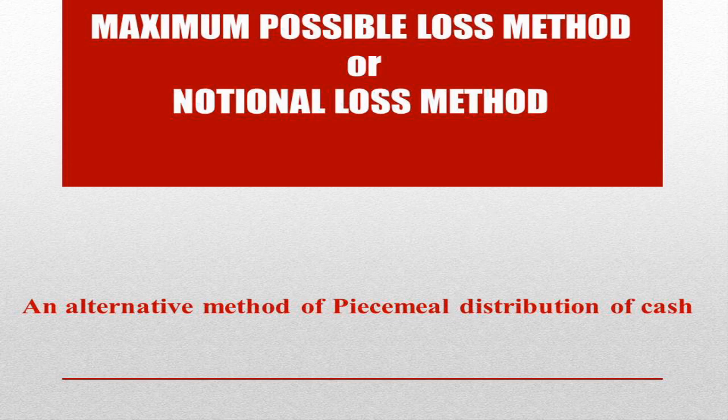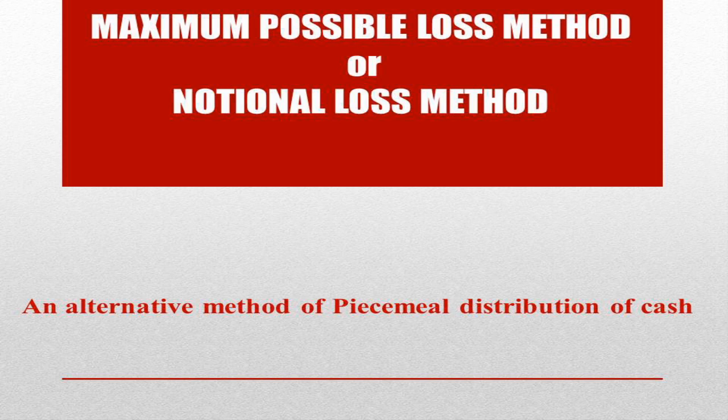In the previous classes, we have been studying the gradual realization of assets and piecemeal distribution of cash upon the dissolution of a firm. We have seen that there are two methods for the piecemeal distribution of cash upon the gradual realization of assets. The first method is the proportionate capital method that we have studied in the previous class. The second method is the maximum possible loss method.